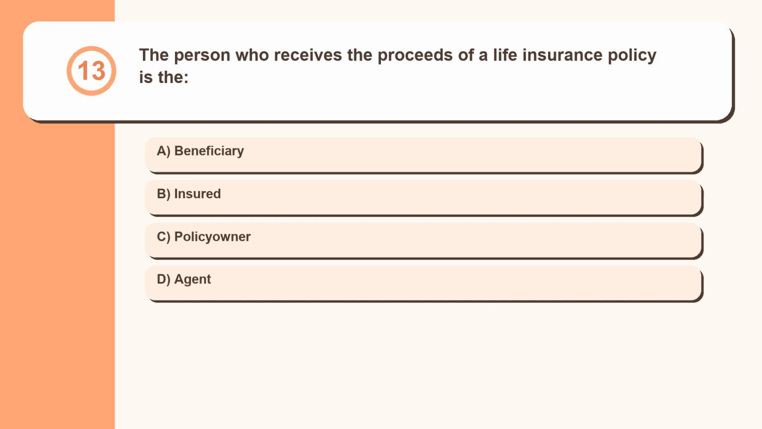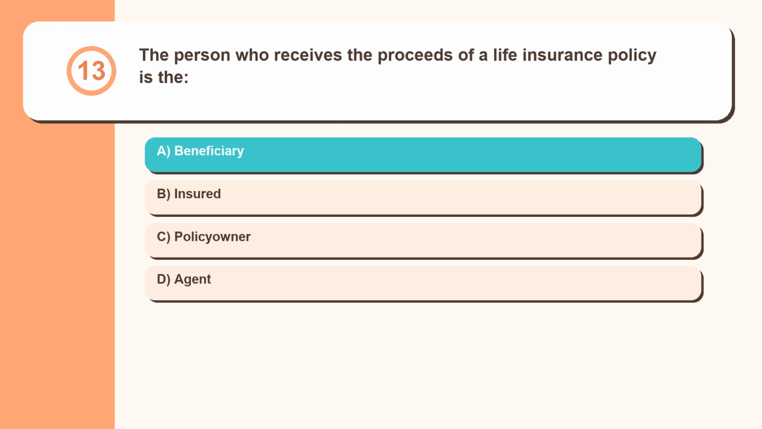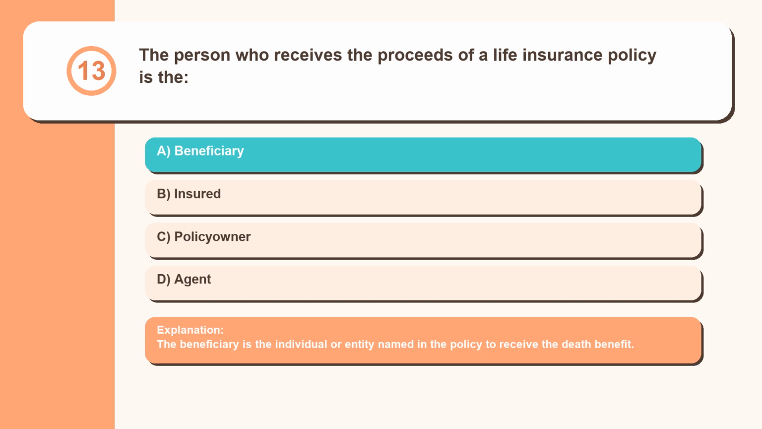Question 13. The person who receives the proceeds of a life insurance policy is the beneficiary, insured, policy owner, agent. The beneficiary is the individual or entity named in the policy to receive the death benefit.